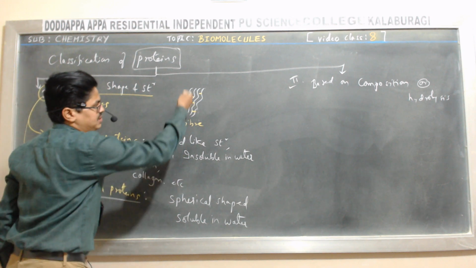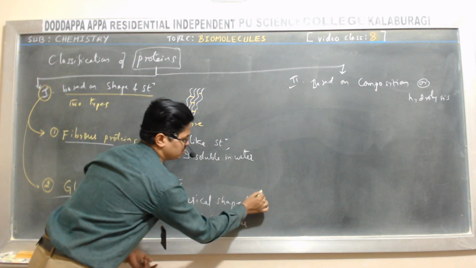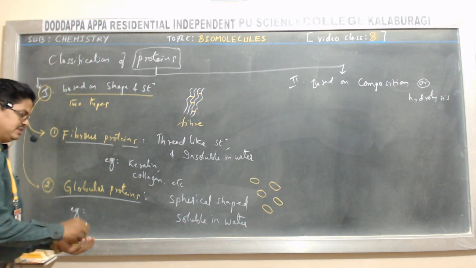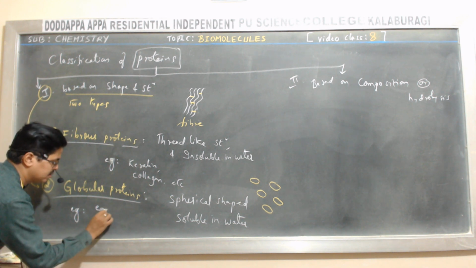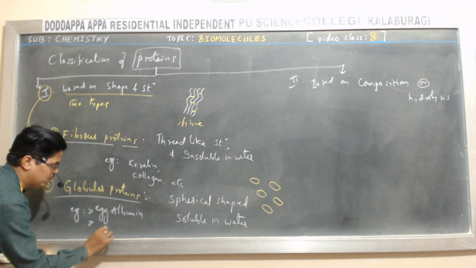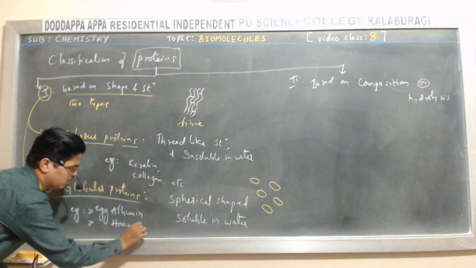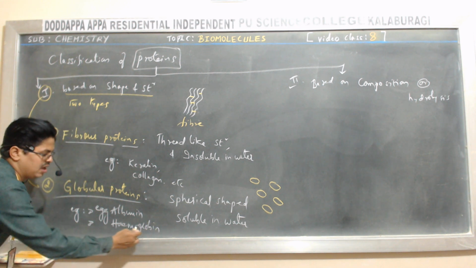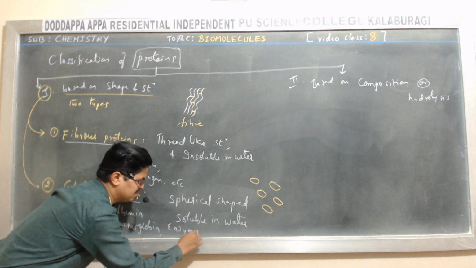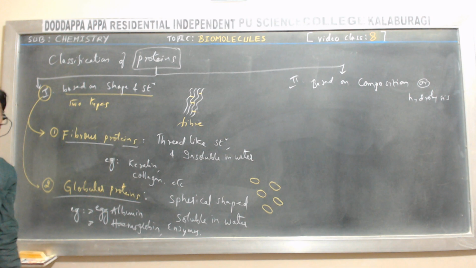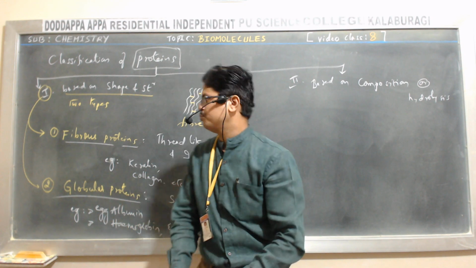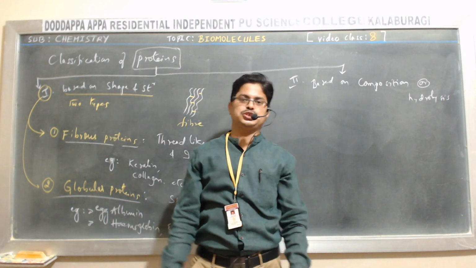Globular means these do not have a thread-like structure; they have a spherical shape like this. Examples: egg albumin, hemoglobin (globin, globular). Then enzymes. All the enzymes are also examples of globular proteins, etc. So this is the classification of proteins based on shape and structure.